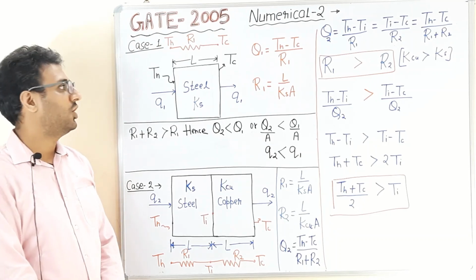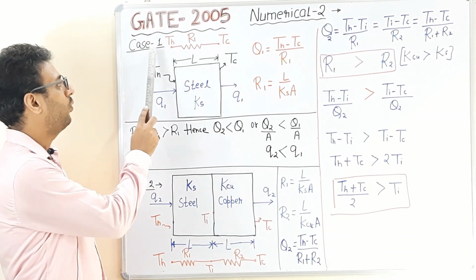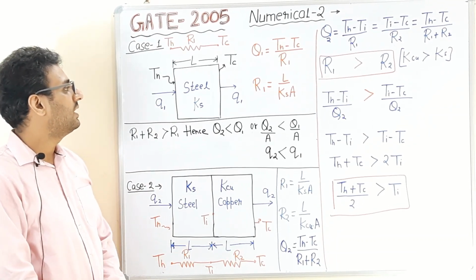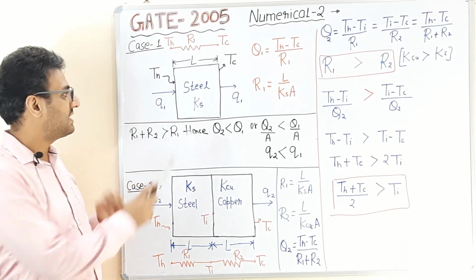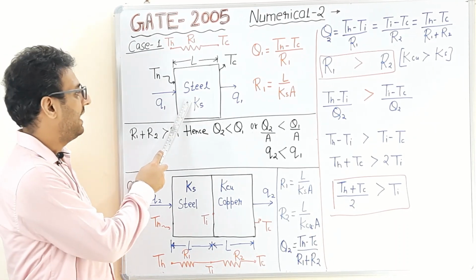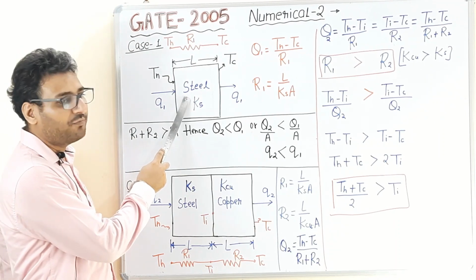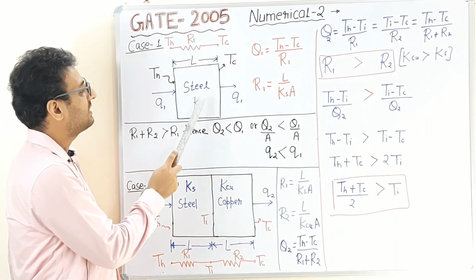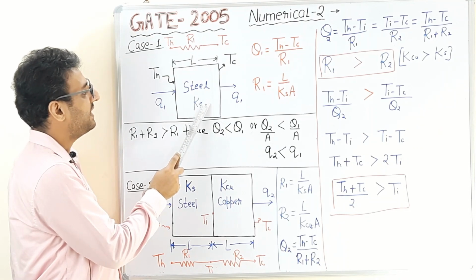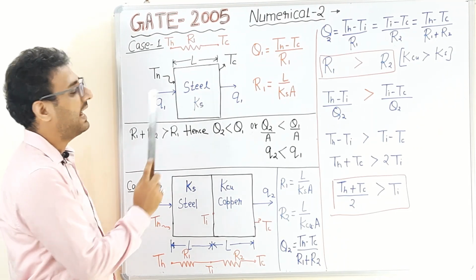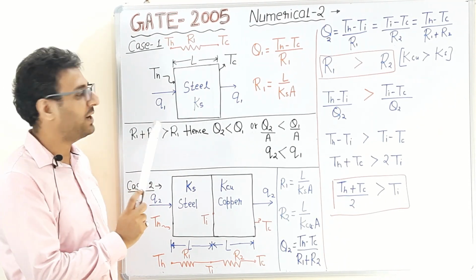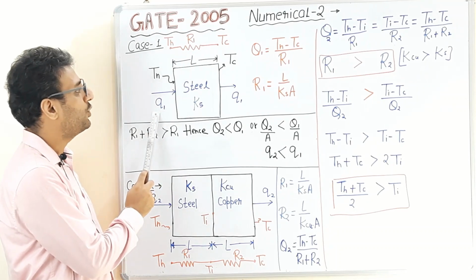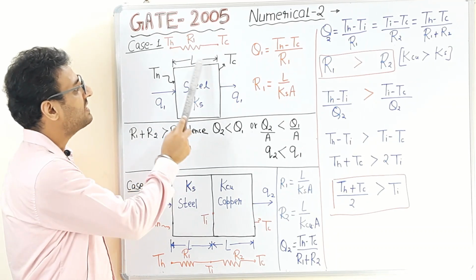According to the solution, first consider case number 1. In case number 1, there is only a steel plate, and the temperatures of the two ends of the steel plate are TH and TC. The thermal conductivity of the steel plate is Ks, the heat transfer rate per unit area, which is heat flux, is Q1, and the thickness of the plate is L.